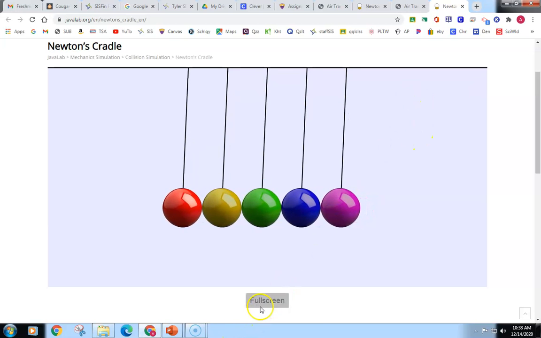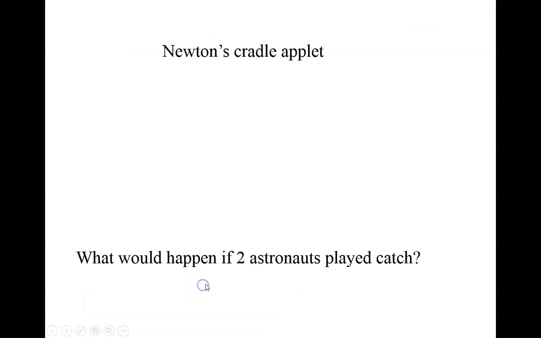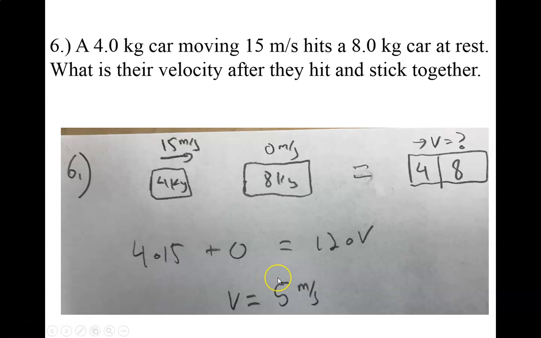So anyway, that's my Newton's cradle applet. Let's work a couple problems along with this. We've got a 4 kilogram car moving at 15 meters per second. It hits an 8 kilogram car at rest, 0 meters per second. What is their velocity after they hit and stick together?